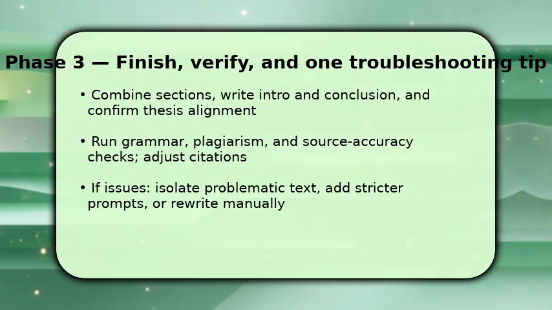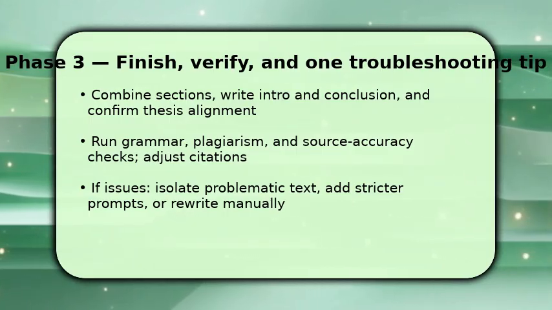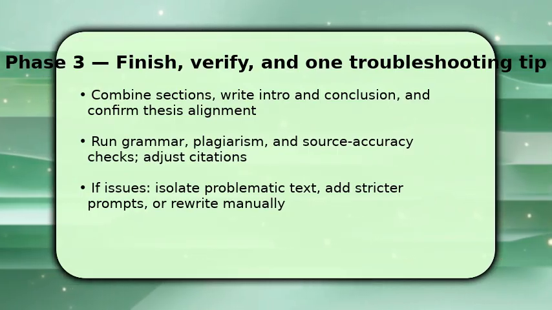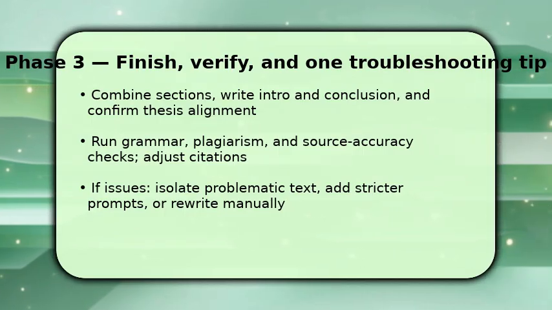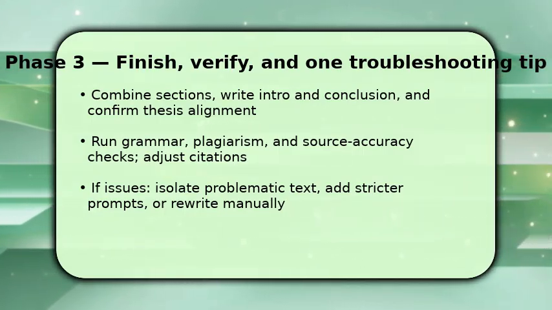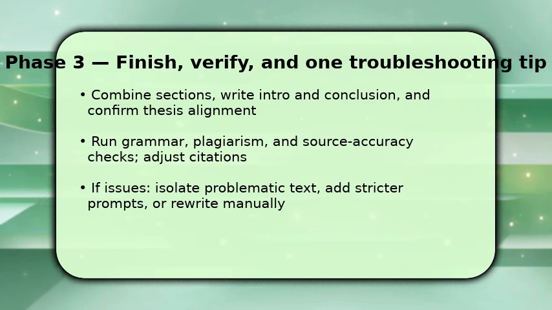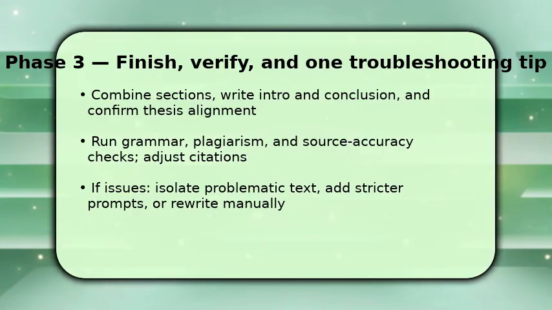Once merged, run grammar and plagiarism checks and verify each citation against the original source for accuracy. If the AI invented facts or misquoted, isolate the problematic text and prompt for correction with explicit source excerpts. If corrections fail, rewrite that paragraph manually and reinsert. Finally, read aloud to catch tone and pacing. Make micro-edits until the essay sounds cohesive.